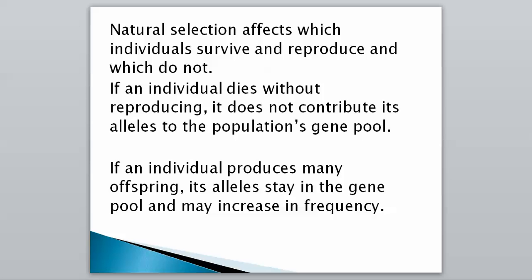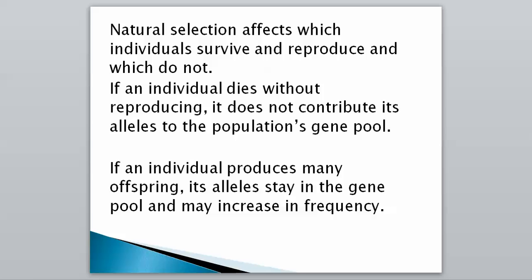So if we have a bunch of black lizards and then all of a sudden a gray one shows up and that gray one dies without reproducing, its genes will not be contributed, and therefore we'll have fewer gray lizards, or the possibility of fewer gray lizards. And if an individual produces many offspring, its alleles will stay in the gene pool and may increase in frequency.